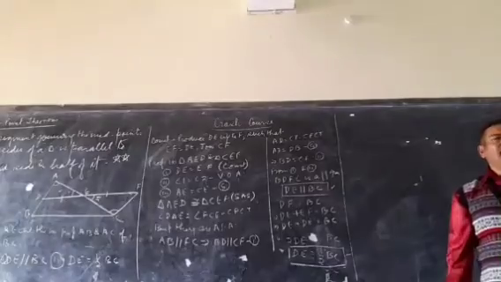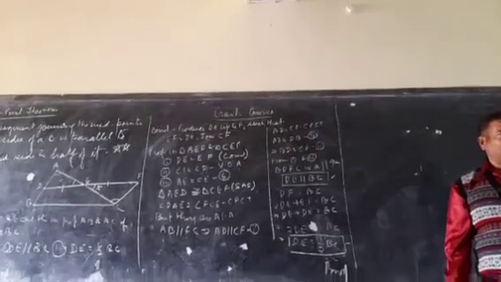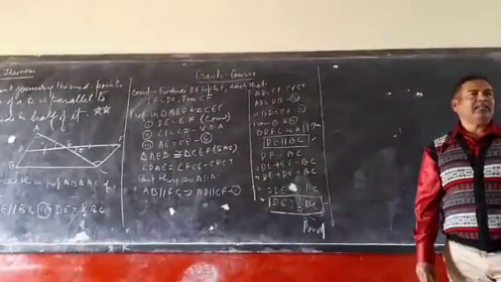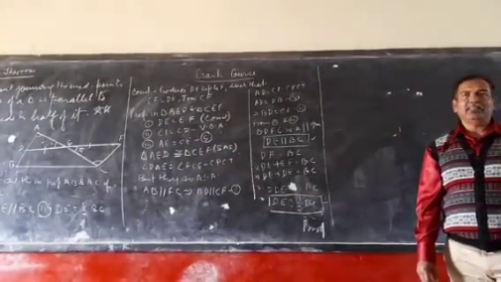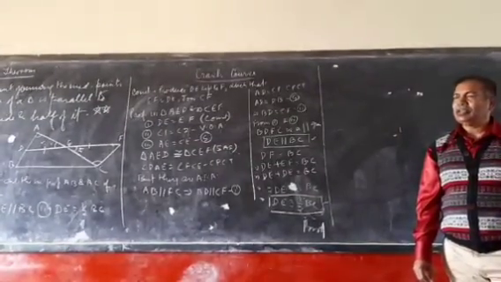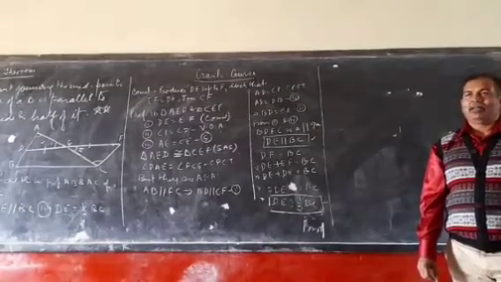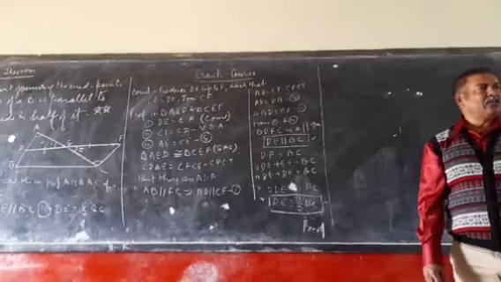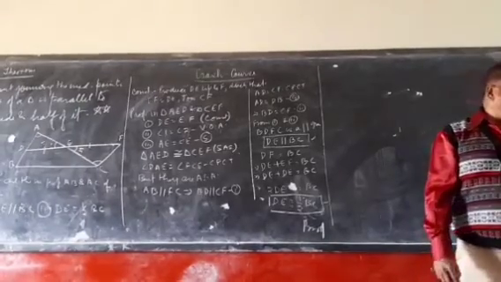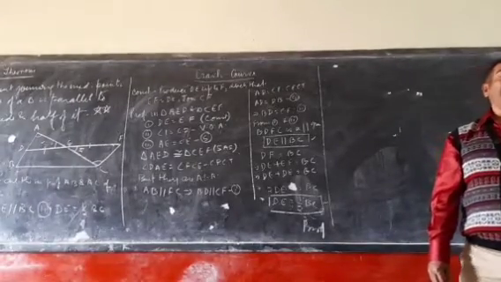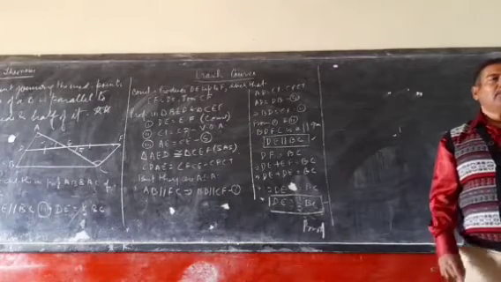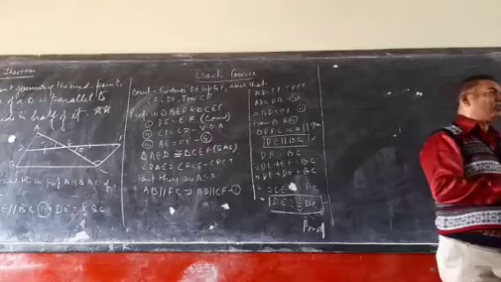If diagonals of a parallelogram are equal and bisect each other at 90 degrees, then we have to prove that it is a square. And only if the diagonals of a parallelogram bisect each other at 90 degrees, then in that condition we have to prove that it is a rhombus. Which question do you want? Rhombus or square?